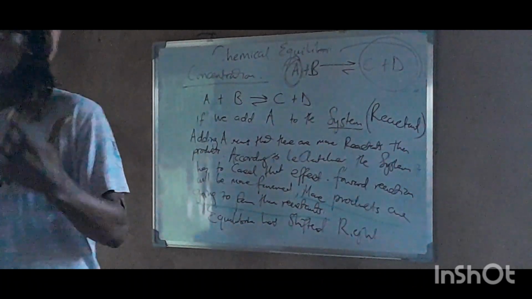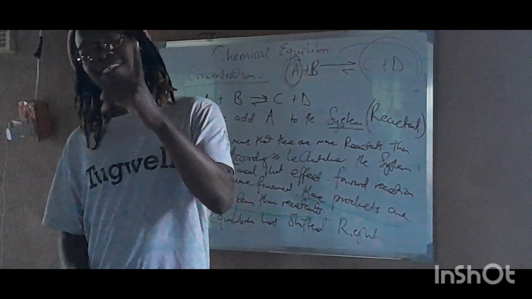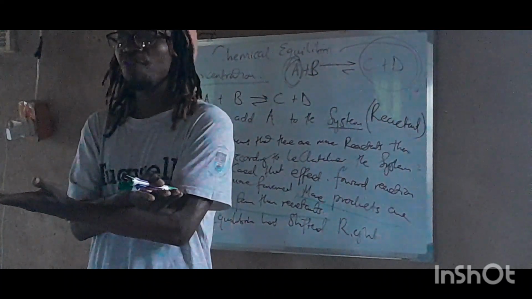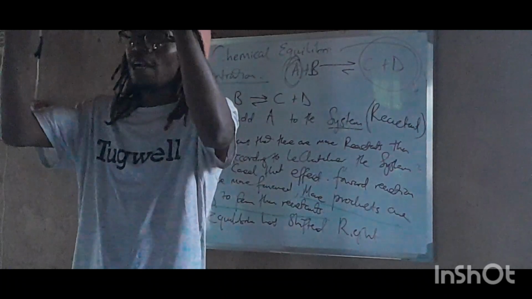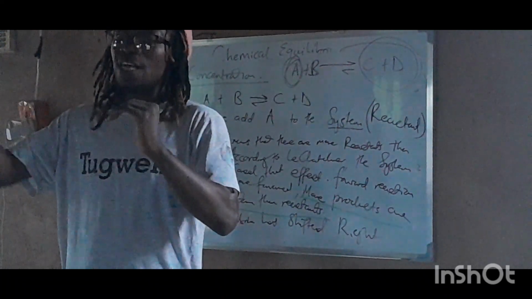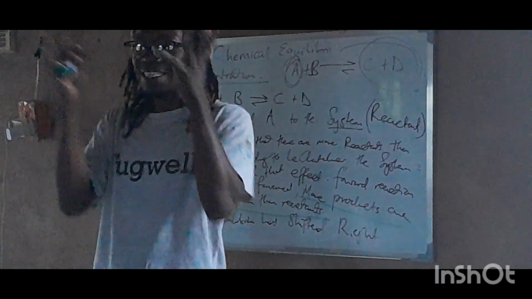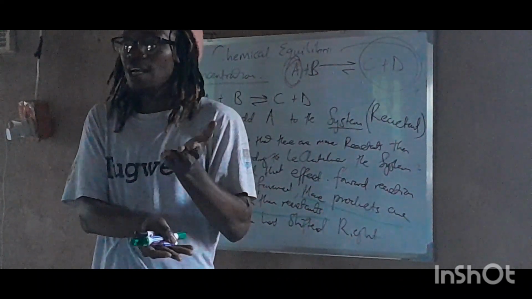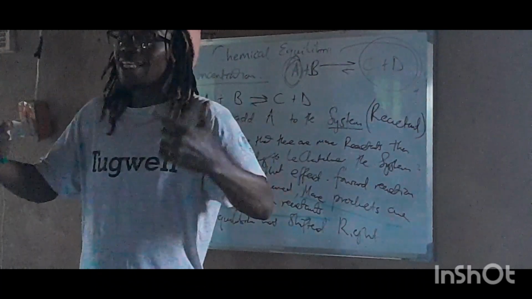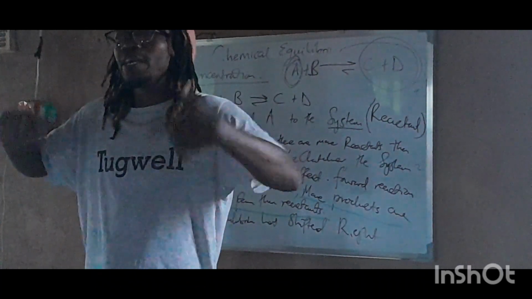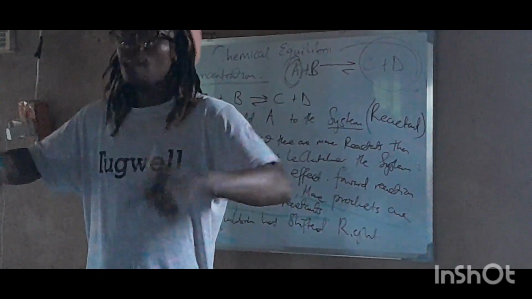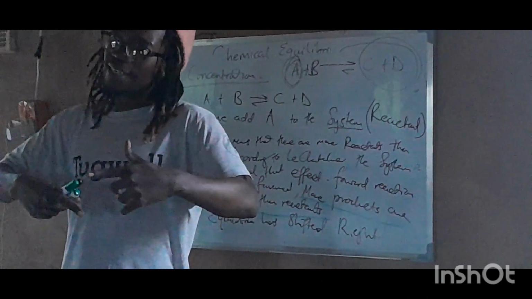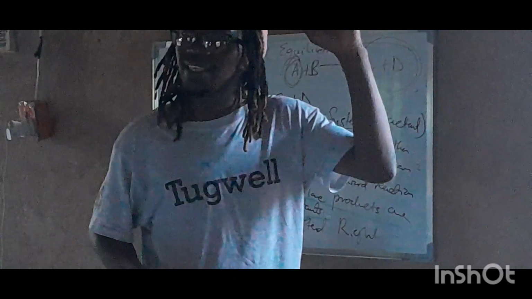right? And according to Le Chatelier, the system must change in such a way as to cancel out the what? The effect. I have to cancel that I have more what? More reactants than products. So to cancel that, the system will move in such a way as to cancel more reactants, right? So the reactants have to be used up, right? When they are used up, we are forming more products than reactants. So it means that our equilibrium is shifted right.